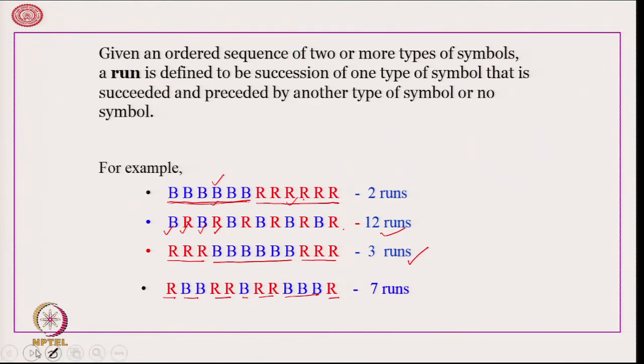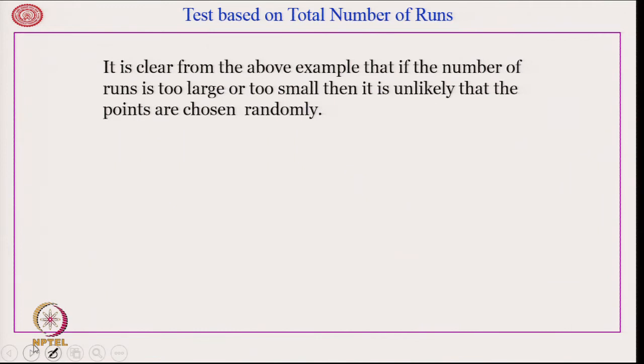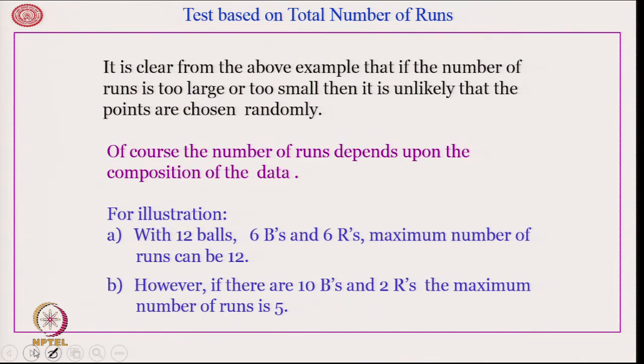What does it tell us? It is clear from the above example that if the number of runs is too large or too small, then it is unlikely that the points are chosen randomly. However, what is too large and what is too small depends upon the composition of the data.